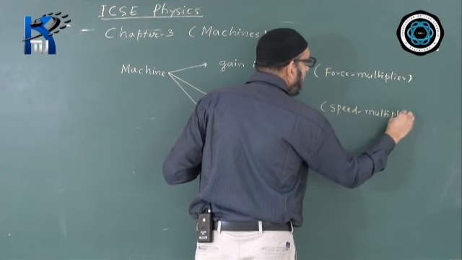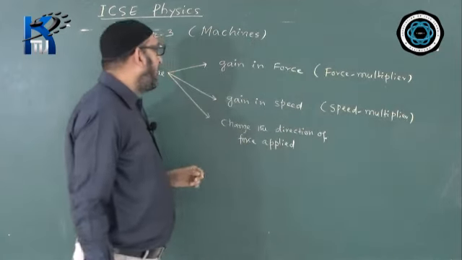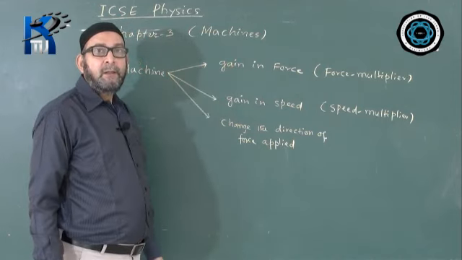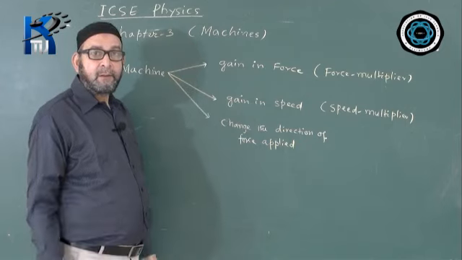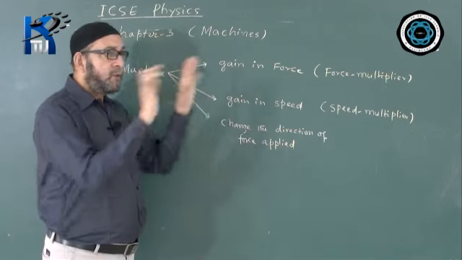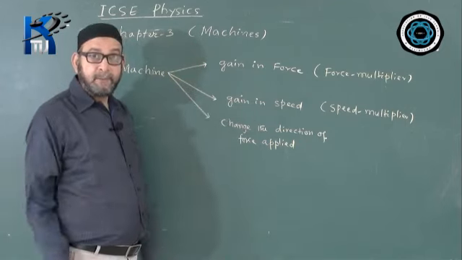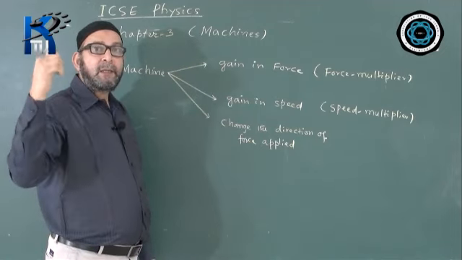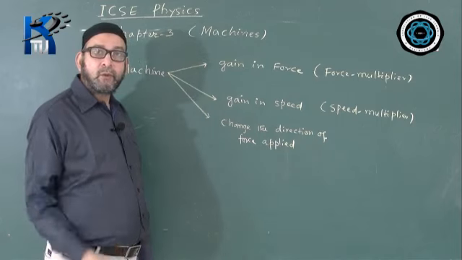What can be one practical example of such a machine? Elevator, lift, bulldozers, crane. Crane lifts heavy load by applying much less effort, by applying much less force.